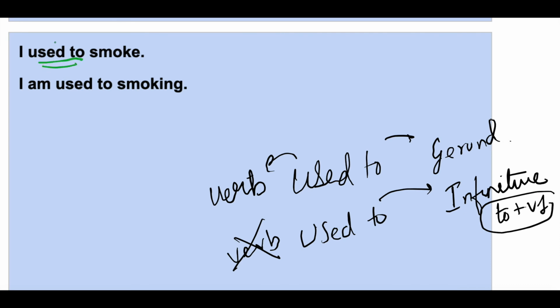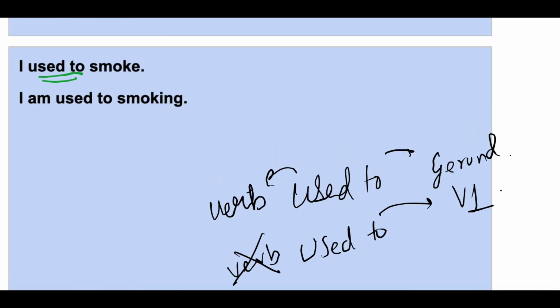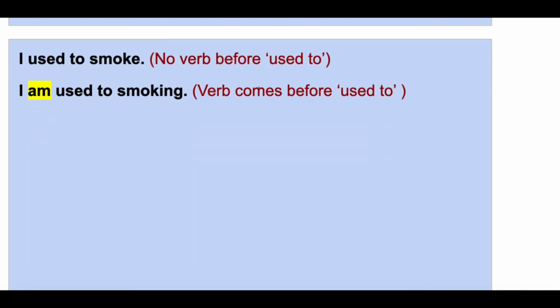Here we have used to, and not infinitive, we will have bare infinitive, that is just V1. Here we have used to, but before used to a verb is not present. So here we have only V1. I used to smoke. I am used to. Here before used to you have a be verb present. So here you have used a gerund.